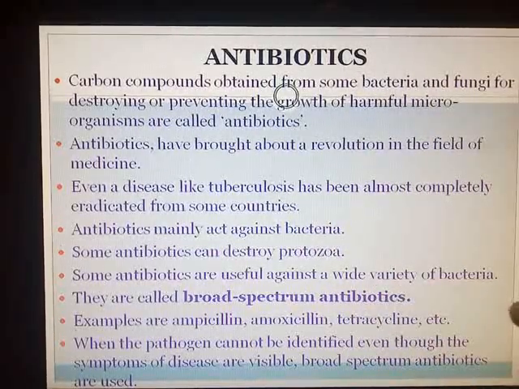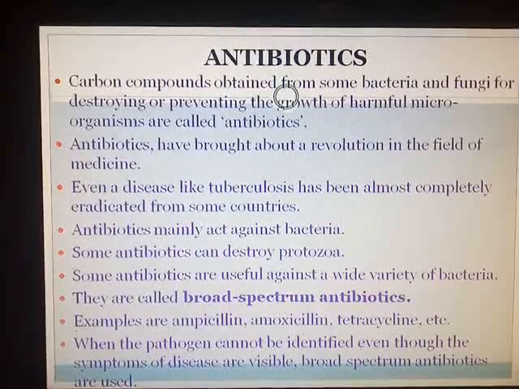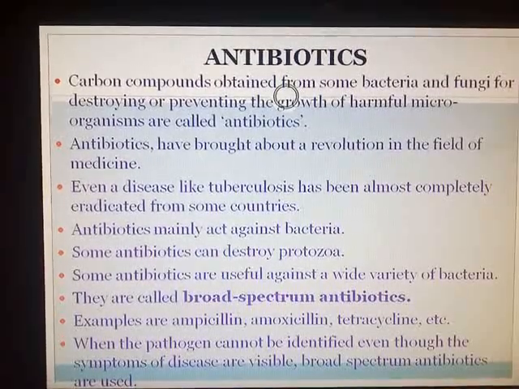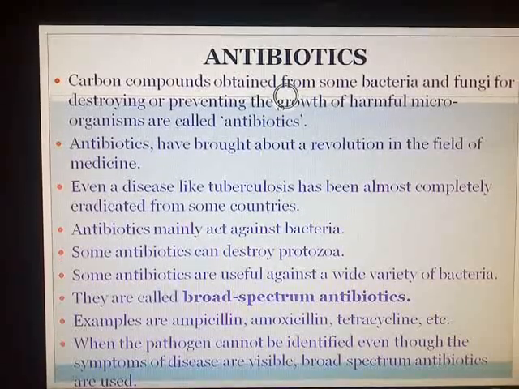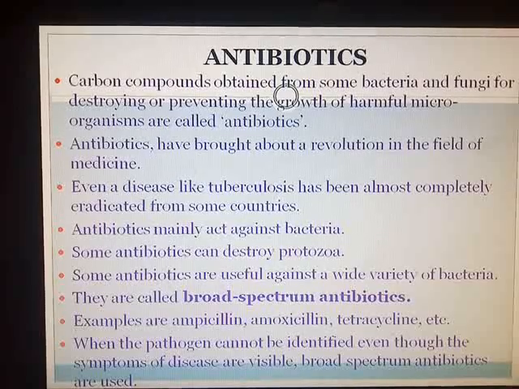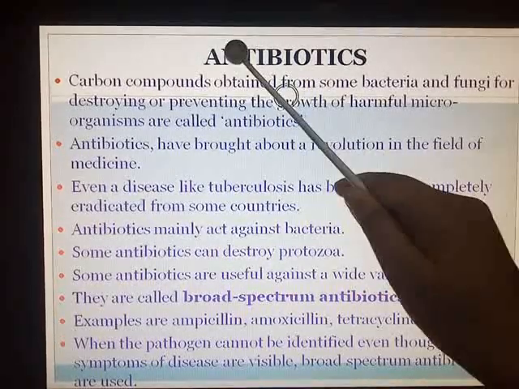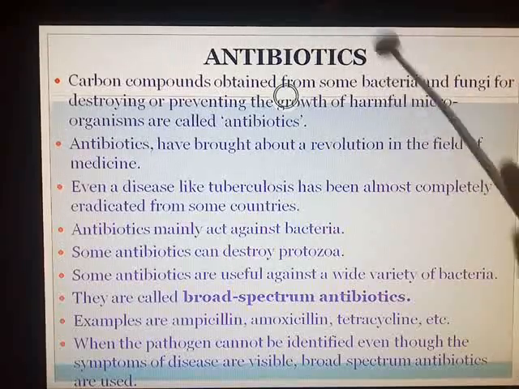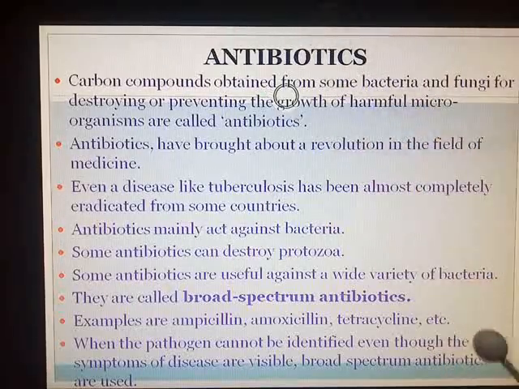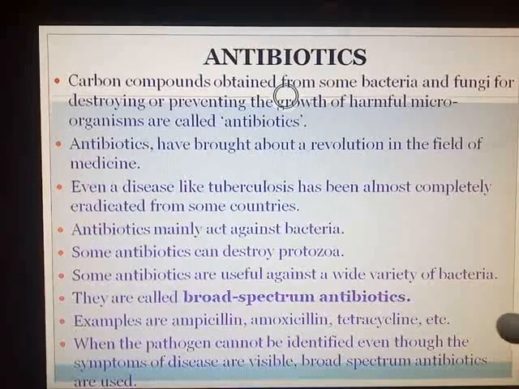We all know harmful microorganisms are the ones which cause diseases. Agreed? So to kill them, these antibiotics are carbon compounds prepared from some other bacteria and fungi. Antibiotics, against the bio, means they act against harmful microorganisms.